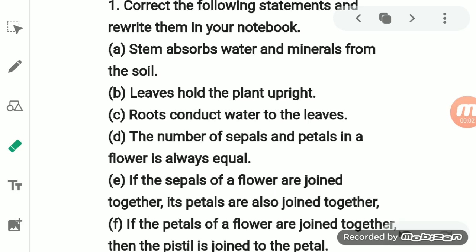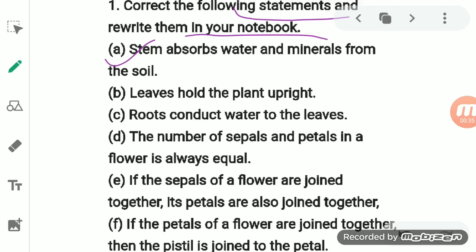Now we will see the question answers of this chapter. The first question is: correct the following statements and rewrite them in your notebook. The first one is, stem absorbs water and mineral from the soil. You know that the stem does not absorb water and mineral from the soil, but it is the root which absorbs water and mineral from the soil, not the stem.